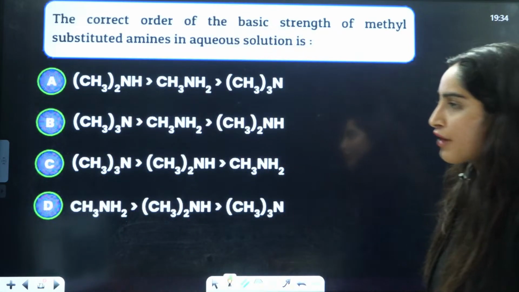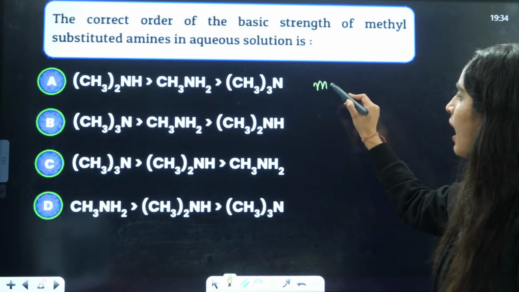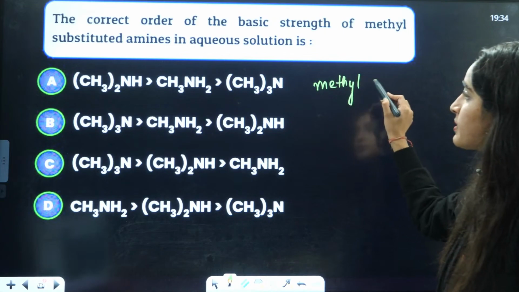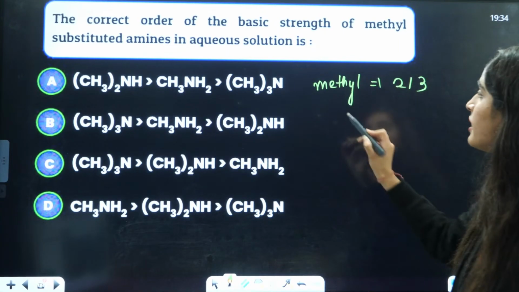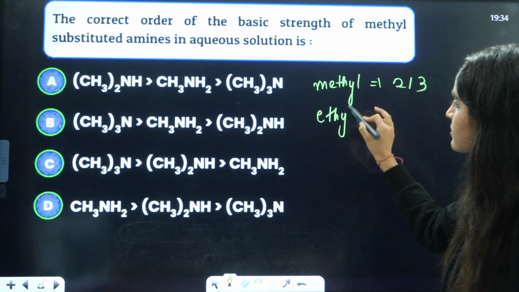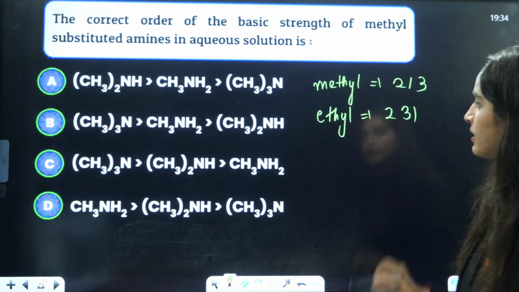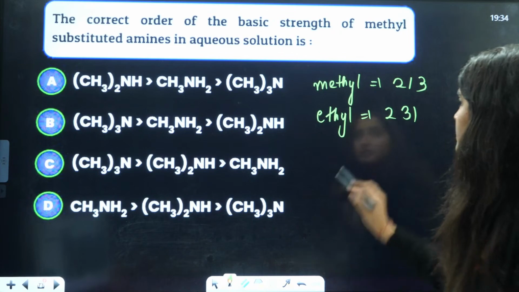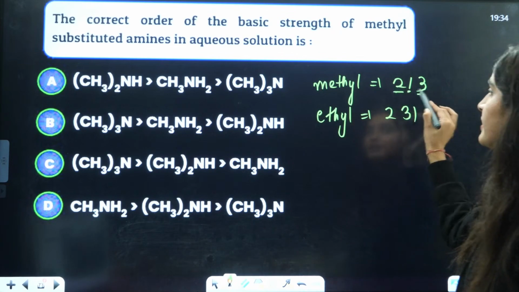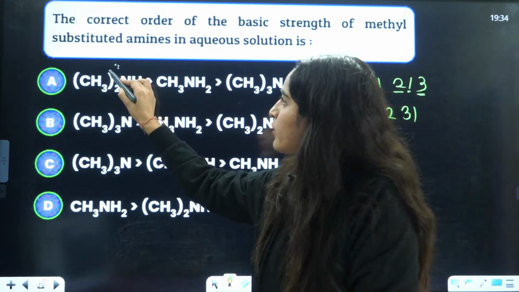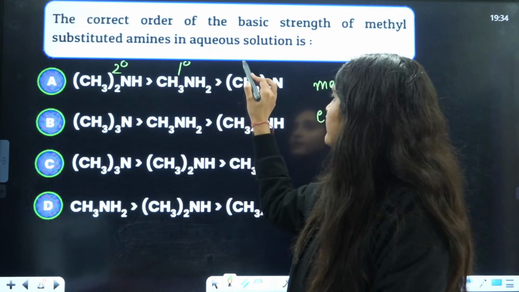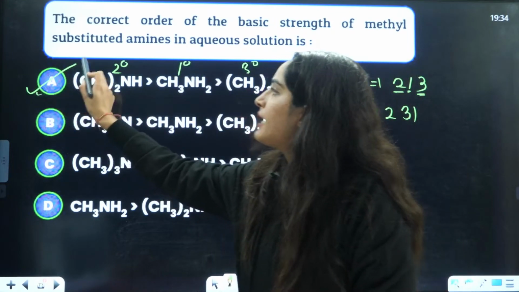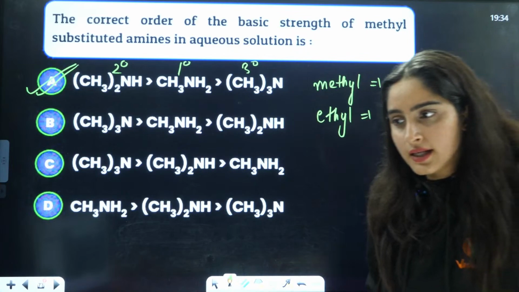So in aqueous phase, if you have methyl as the alkyl group, the order is 2,1,3. If you have ethyl as the group, it will be 2,3,1. Here you have methyl, so the answer will be 2 degree, then 1 degree, then 3 degree. This is 2 degree, this is 1 degree, and this is 3 degree. So the answer will be A, the correct answer, right?